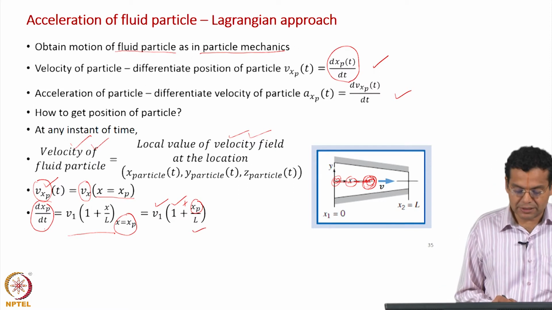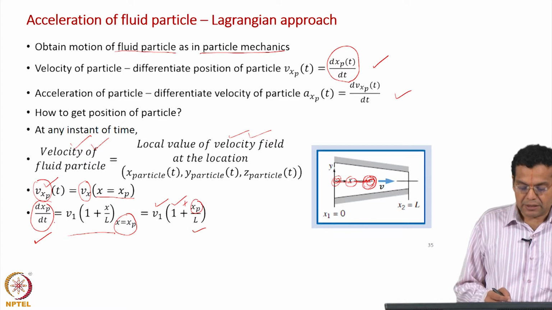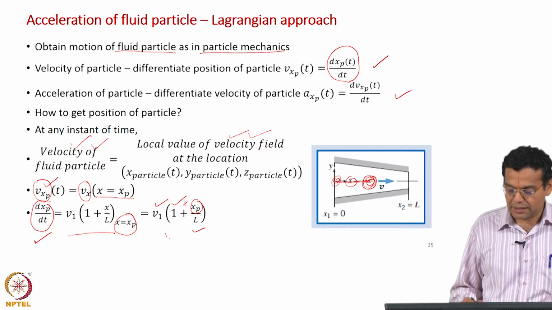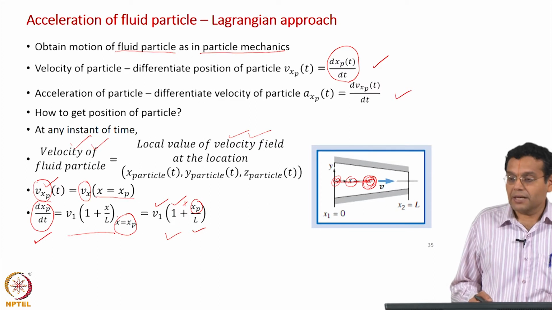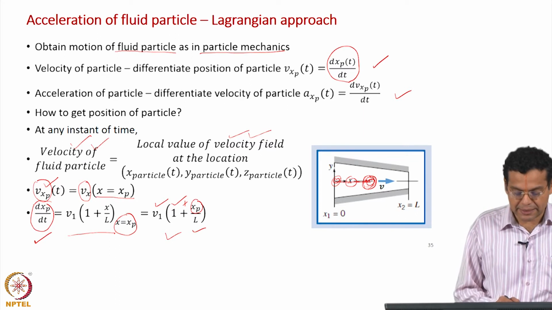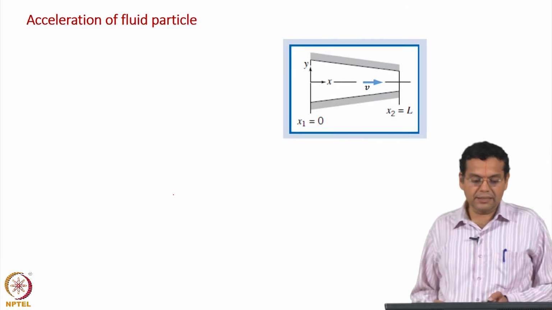What does this equation tell you? This will tell you the rate of change of the position of the particle in the x direction, and how it is related to the Eulerian field by replacing x with xp. So, we have got a differential equation for the position of the particle, dx by dt, in terms of the right hand side. That is where we will continue in the next slide.